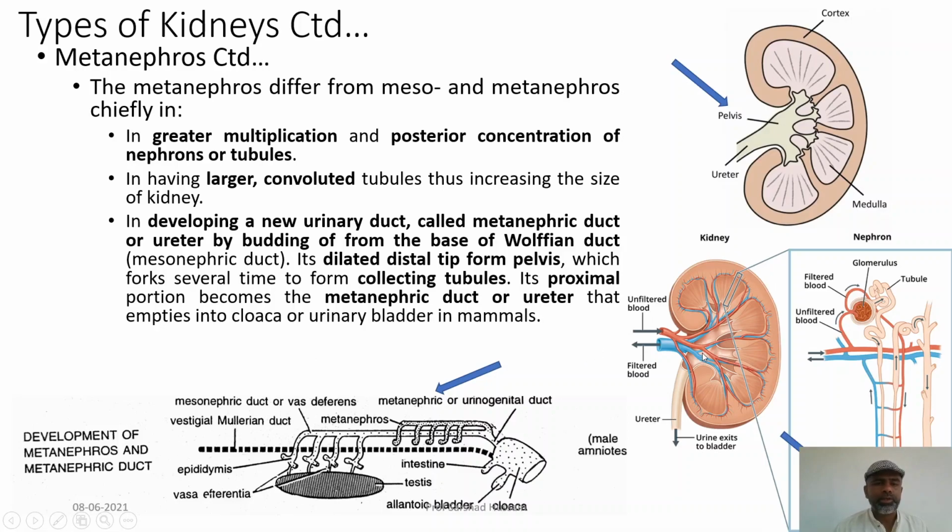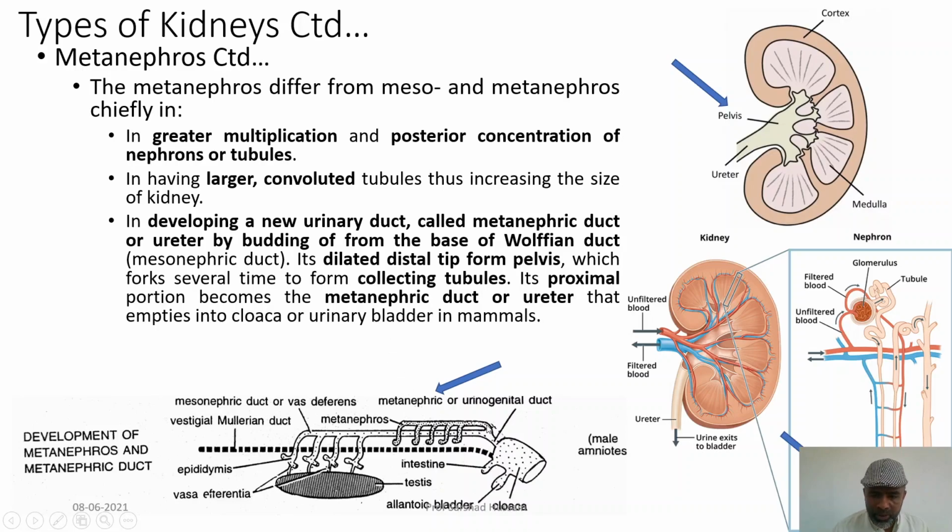In developing a new urinary duct, they also differ: they develop a new urinary duct by budding off from the previous mesonephric duct, and this is now called the metanephric duct.